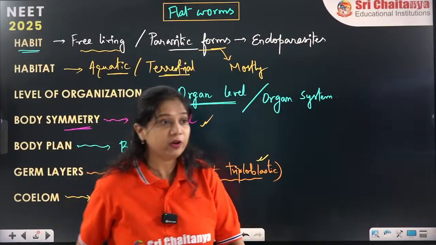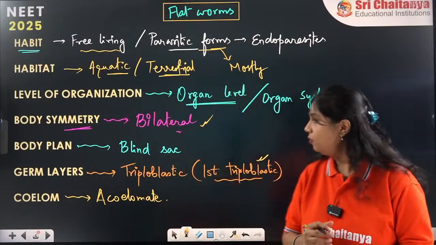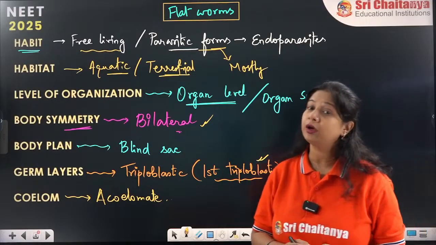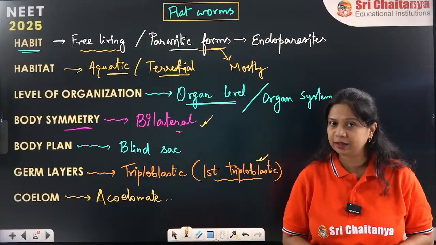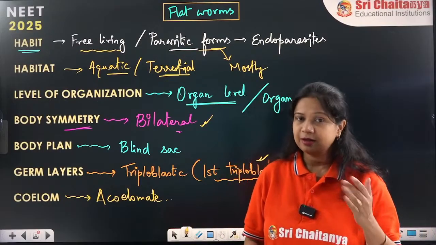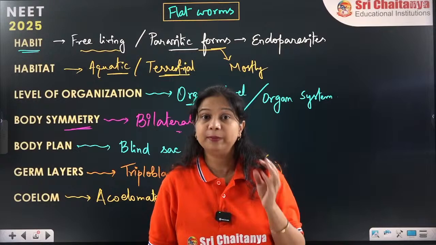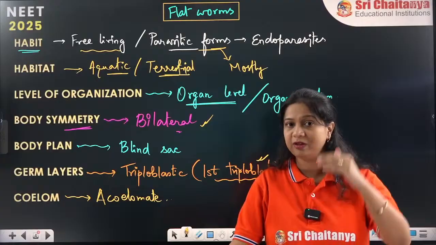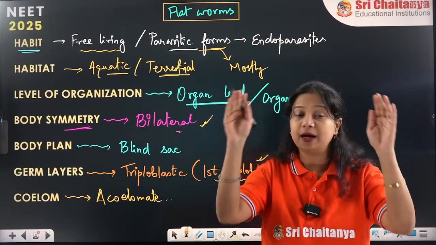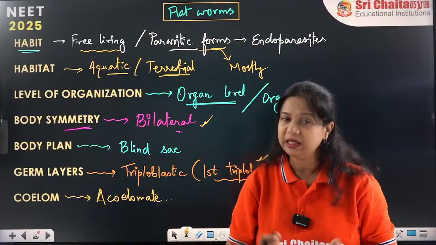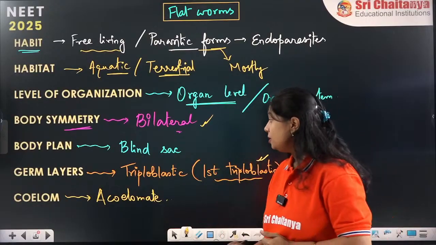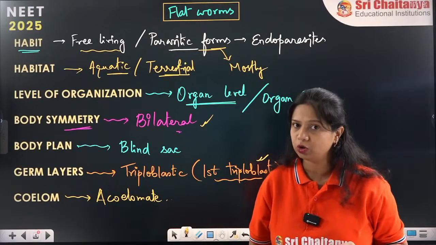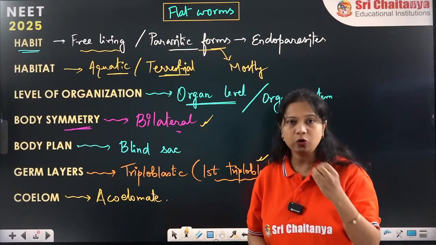Because as far as we have seen, when three germ layers are present, there is a high chance the organism is going to be a coelomate, a true coelom. Remember, the body cavity will be a true coelom when there is a space present between ecto and endoderm, which is completely covered by mesoderm. So that space is called coelom if it has a covering of mesoderm. So no mesoderm, no true coelom.